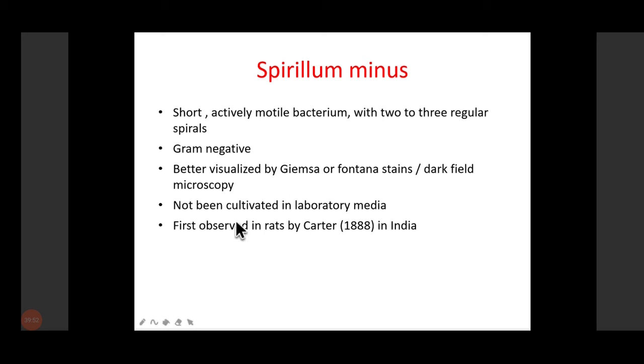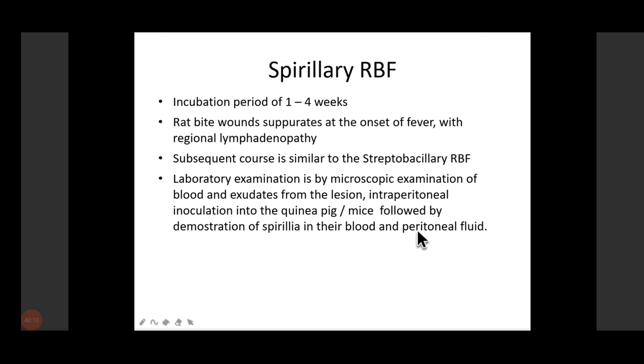It is a gram-negative bacteria. This is visualized by a Giemsa or Fontana stain, or we can also look for these in dark ground microscopy, and they have not been cultured in laboratory media. This particular bacteria was first observed in rat by Carter in India, and it basically causes rat bite fever. Spirillum minus causes rat bite fever.